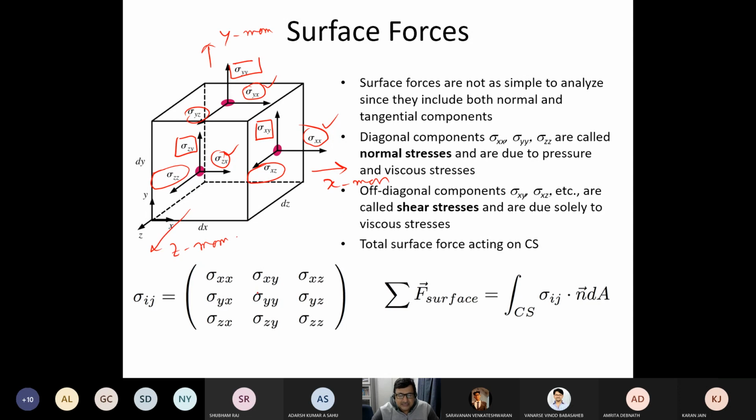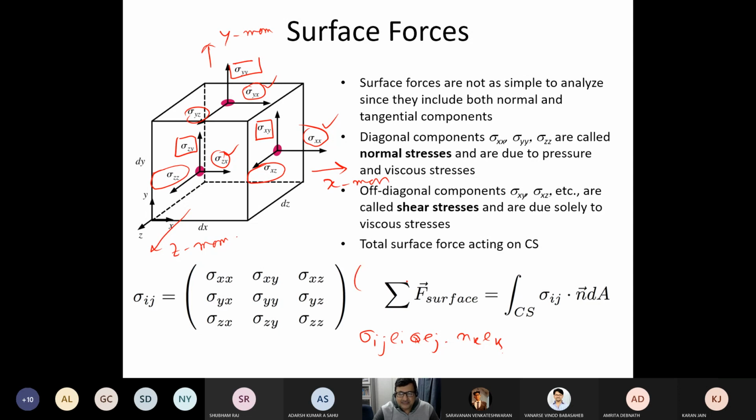So what am I doing? I have a 3x3 matrix, sigma ij, ei dyadic ej, and then I have nk ek. So j and k become equal. In that process, you are having three momentum equations. The tensor is like this, so you can see which are the ones acting in the same direction.